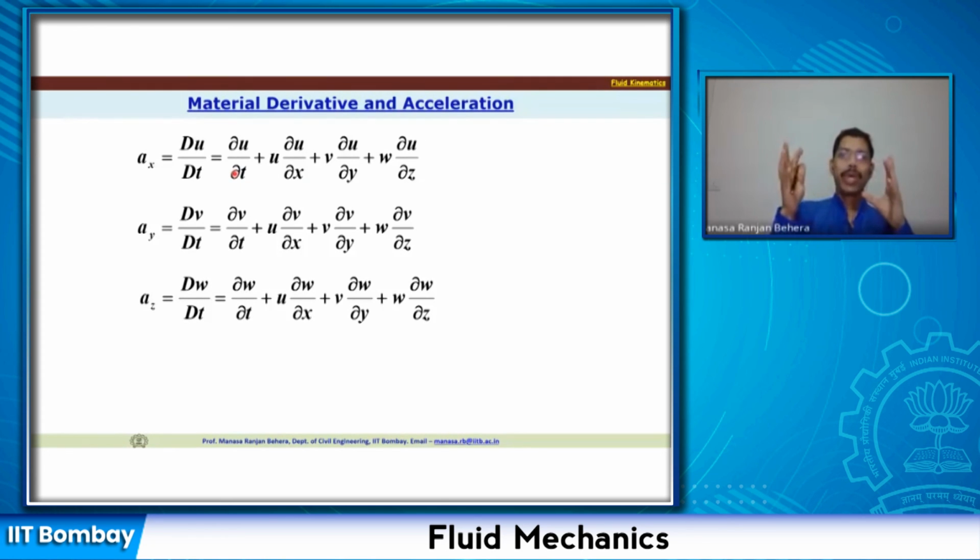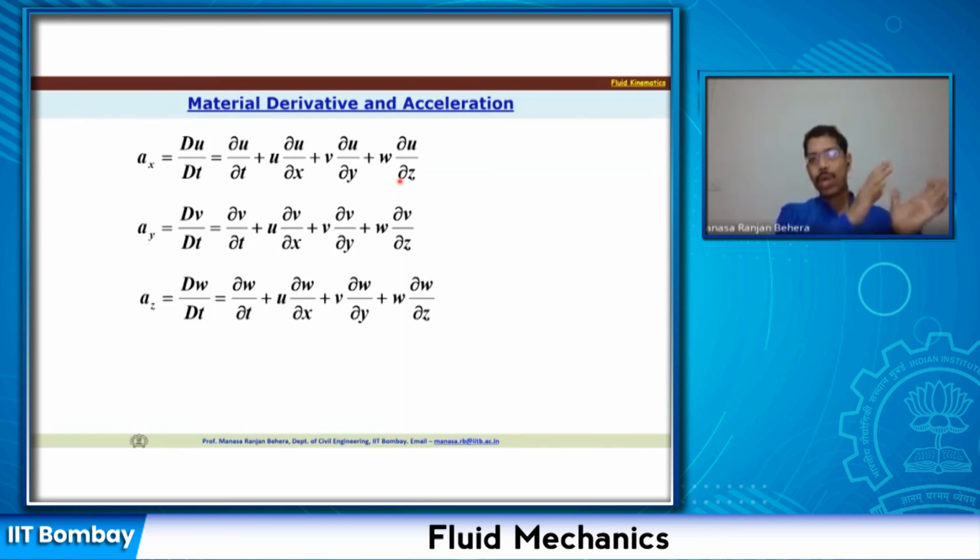So when we are talking about the acceleration, the change in the property, let us say du by dt, we can write du by dt equals ∂u/∂t plus u ∂u/∂x plus v ∂u/∂y plus w ∂u/∂z.